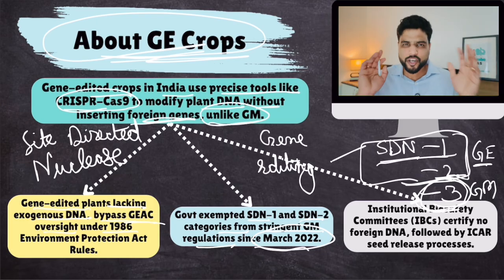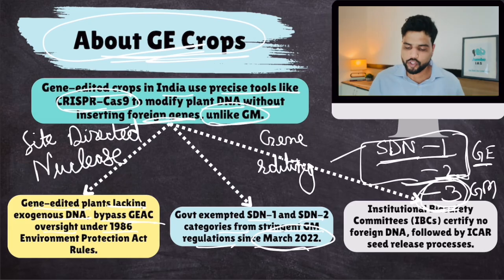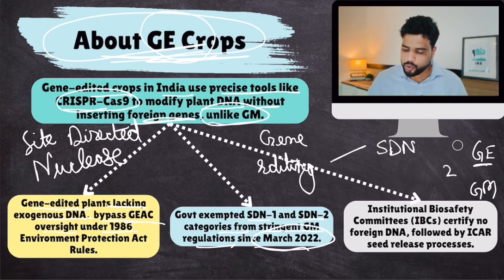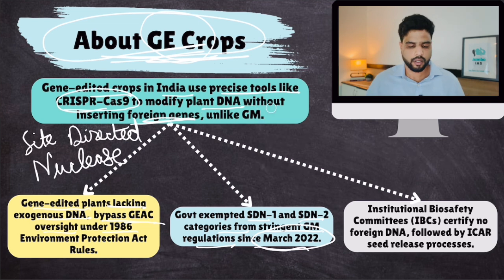If you're getting confused by this term SDN, just remember this one thing. SDN1 and 2 is GE, no foreign gene is added. In SDN3, a foreign gene is added. Simple. Now, GE crops do not require any GEAC approval.